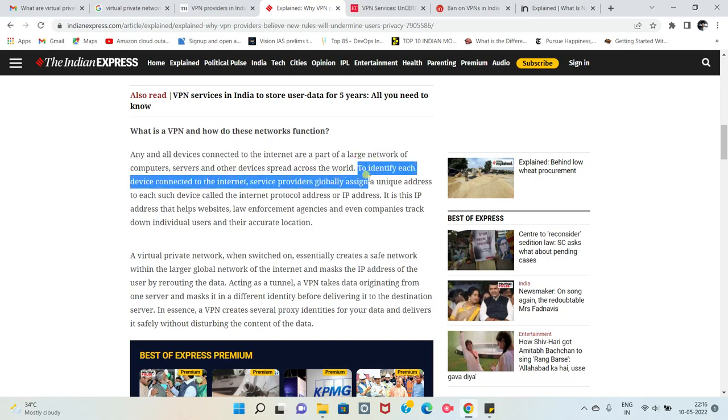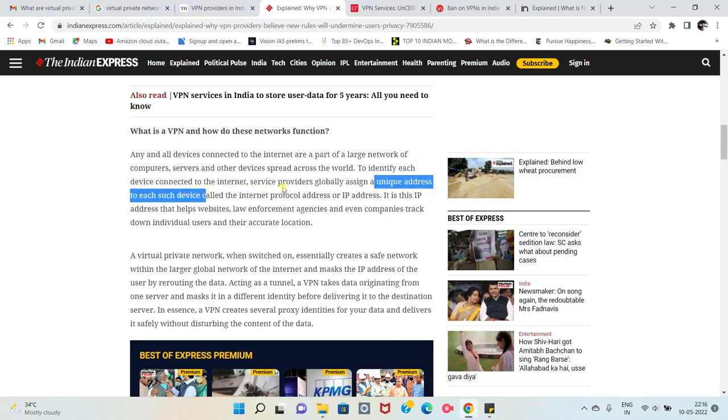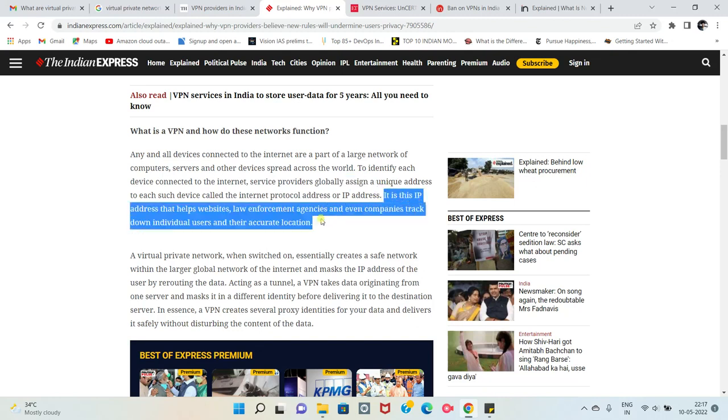Okay, and you can identify the device based on that unique address, which is called IP address, Internet Protocol address. There are two types, IPv4 and IPv6. So when you get to know that every device has an IP address, and if you are on the internet, obviously you are interacting with some other device.